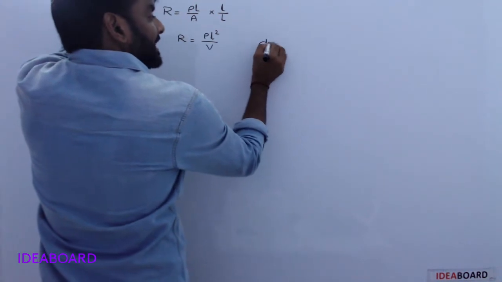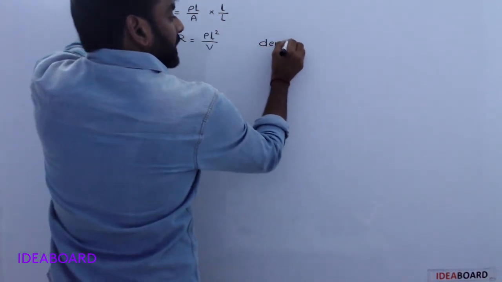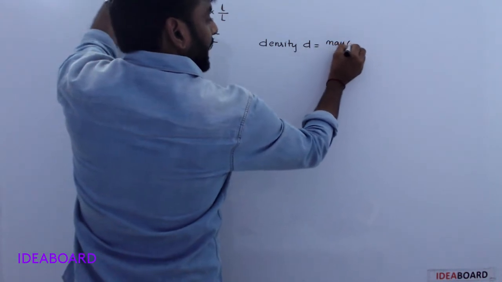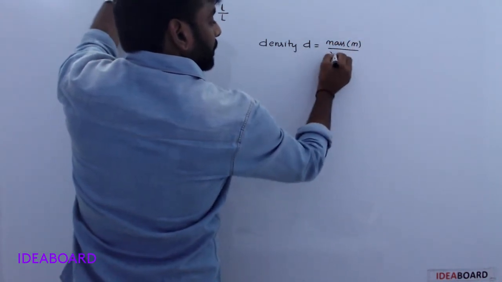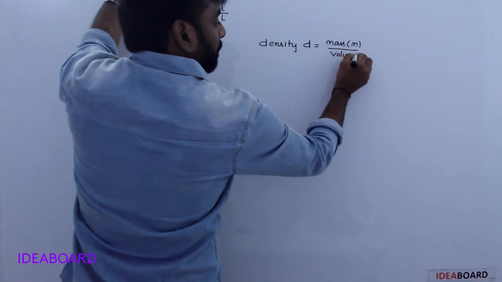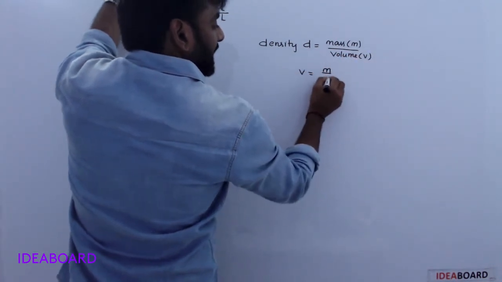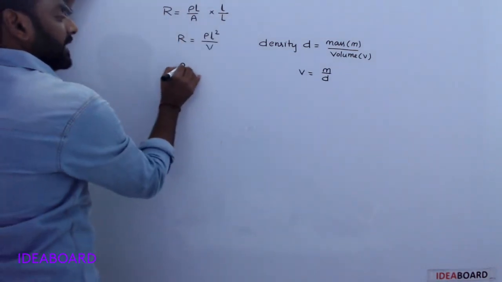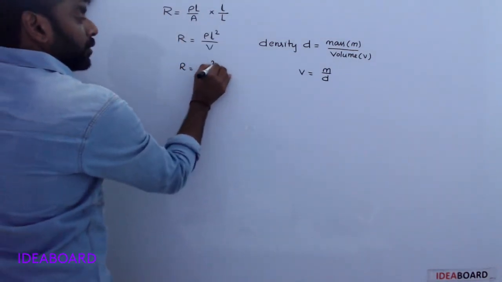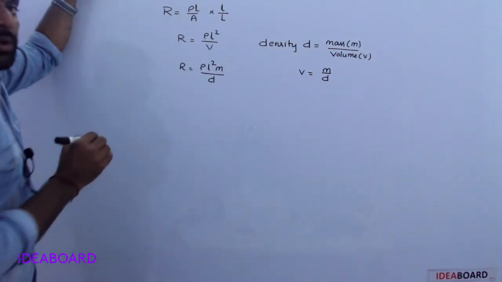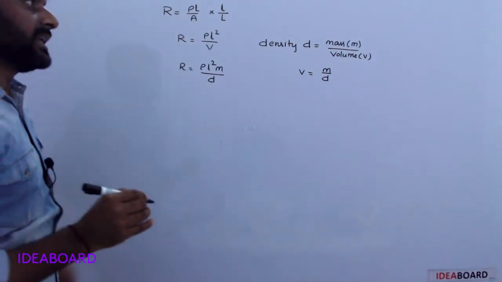You know density D is equal to mass by volume, so volume is equal to mass by density. Substituting here, R is equal to rho L square times density divided into mass, that is, rho L square by volume, with volume as mass by density.